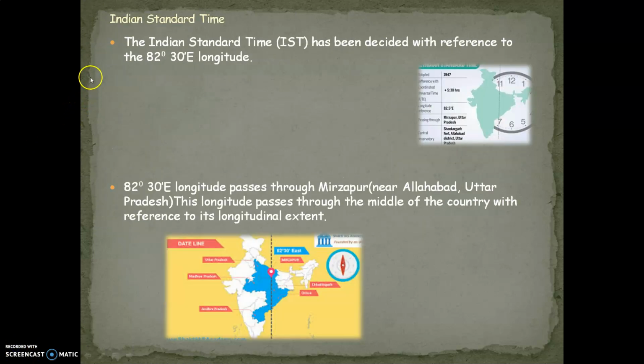We will now move on to Indian Standard Time. Indian Standard Time, IST, has been decided with reference to 82 degrees 30 minutes longitude. So the longitude which passes at this particular measurement, 82 degrees 30 minutes, is called the Indian Standard Time longitude. It passes through places like Mirzapur, Chhattisgarh, Orissa, Andhra Pradesh, Madhya Pradesh and Uttar Pradesh. Whatever time is there on this longitude, we consider it as the Indian Standard Time.